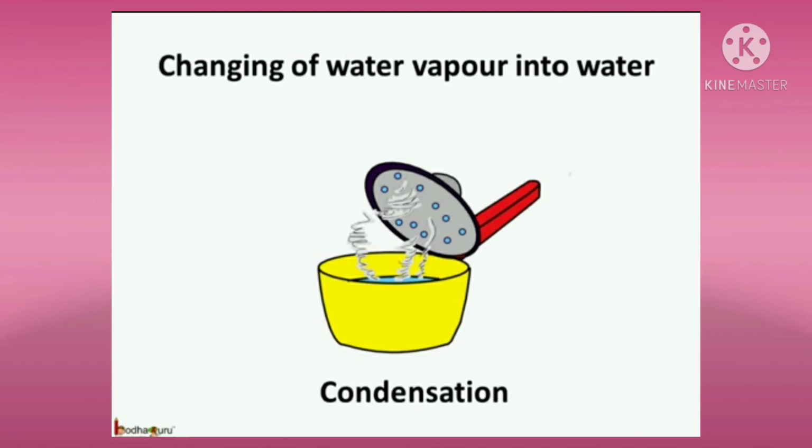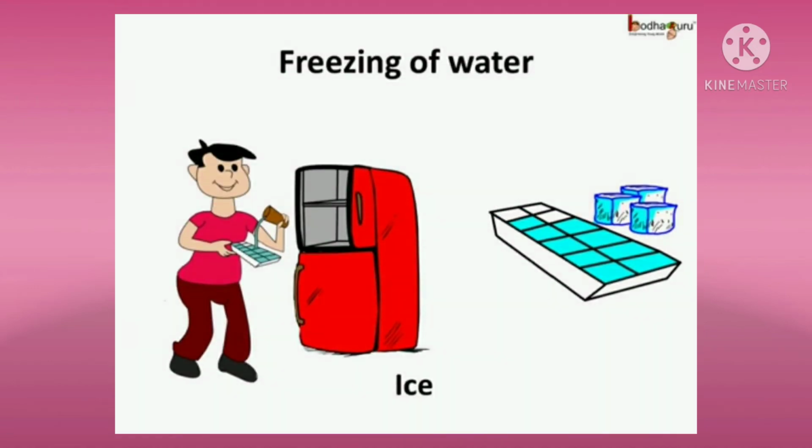Now there are two terms, freezing and melting. The process in which a liquid becomes a solid is known as freezing. Understood? For example, you must have put an ice tray in the refrigerator in summers. You see that liquid water changes into solid ice. That is known as freezing, right?